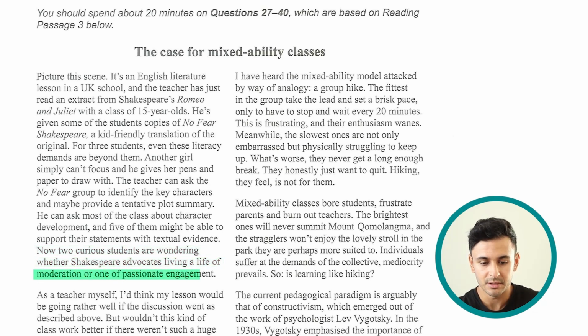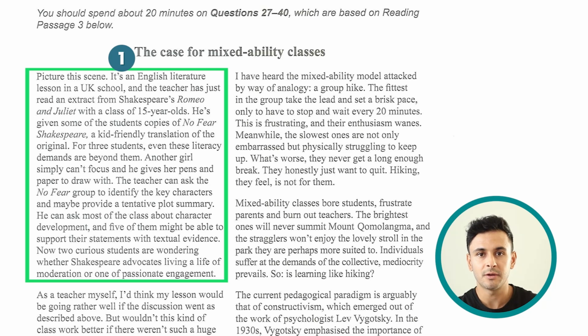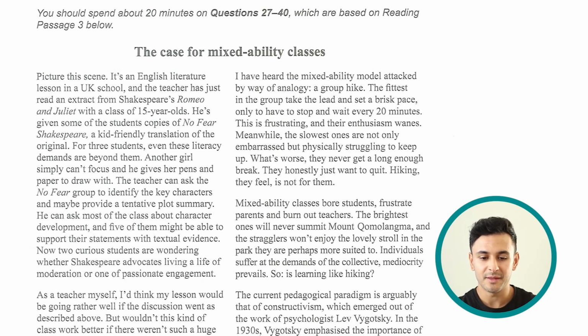Overall, I feel like this paragraph number 1 just shows you the diversity, or that there is a difference in the range of abilities across all these students, because you had a group who can understand and are interested in the original piece of Shakespeare, another group are given a simplified version, and some other students are given other things to do because even that is challenging for them.